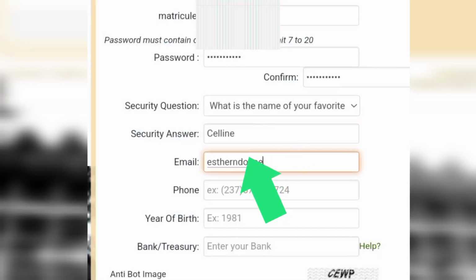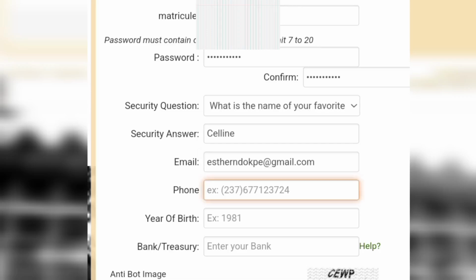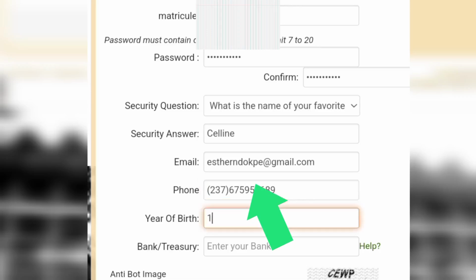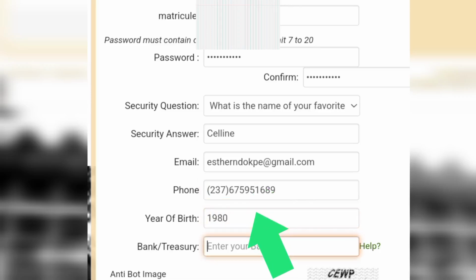After entering your answer, you go and enter your email address. So you see the need of you creating an email address. They will always use it to communicate with you. So when you are done entering your email address, you go on and you enter your phone number. You go on, you enter your date of birth, and then you enter your bank, the bank that you have been using.